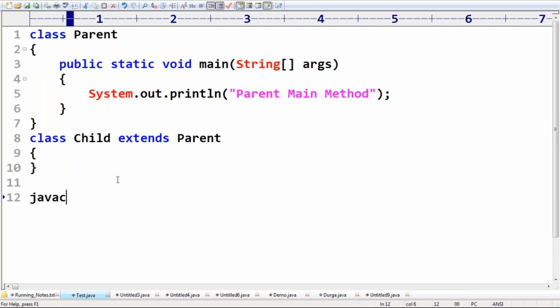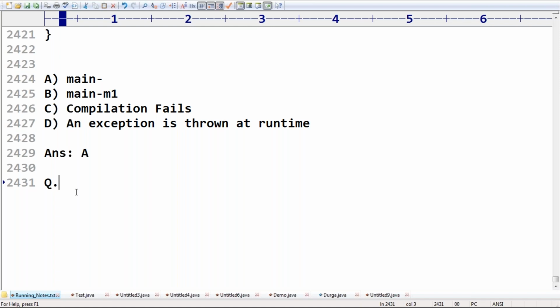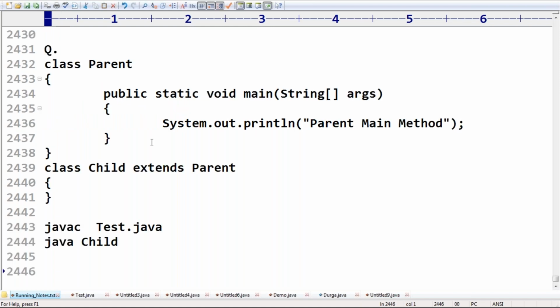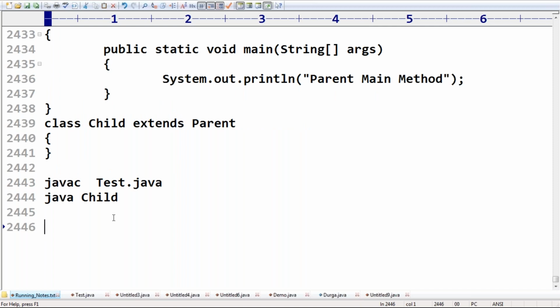Now javac Test.java, then java Child. Can you please confirm what is the output we are going to get? Option A: the Parent main method prints the parent method.